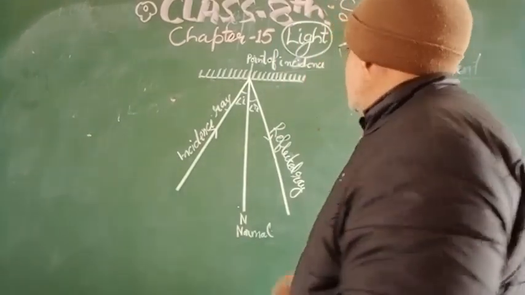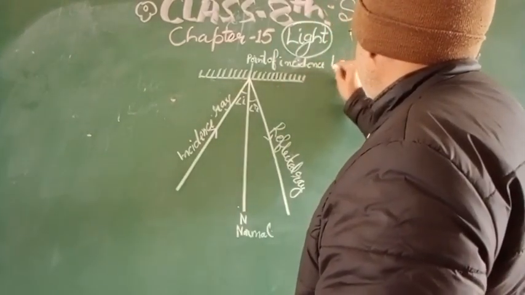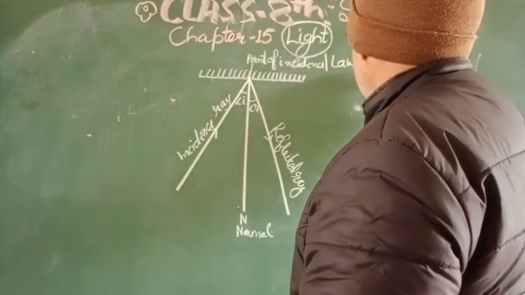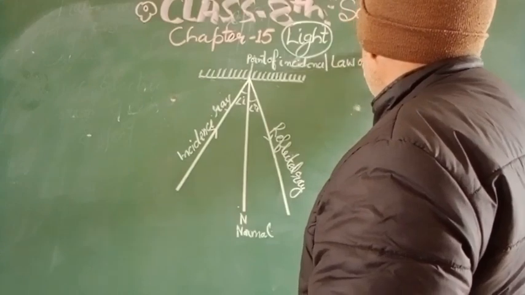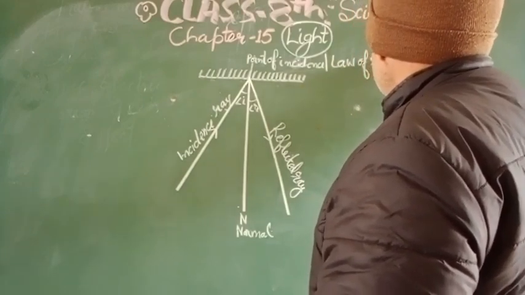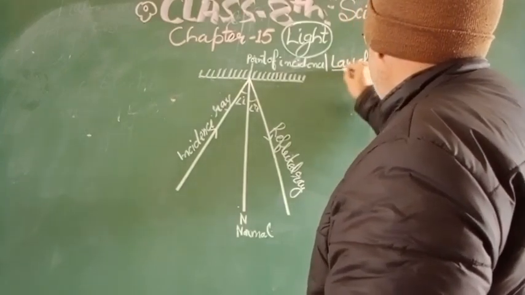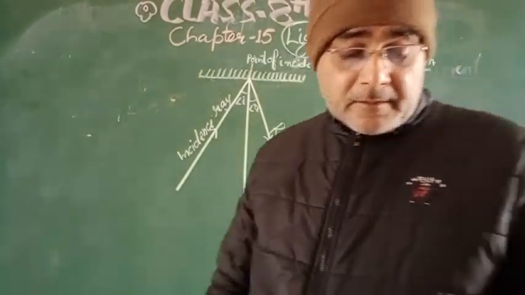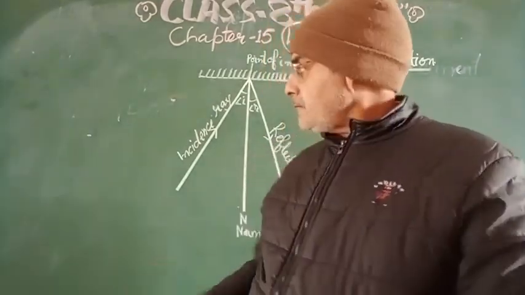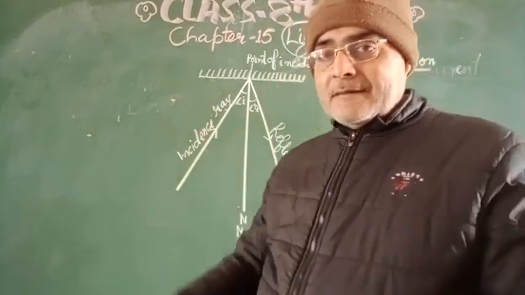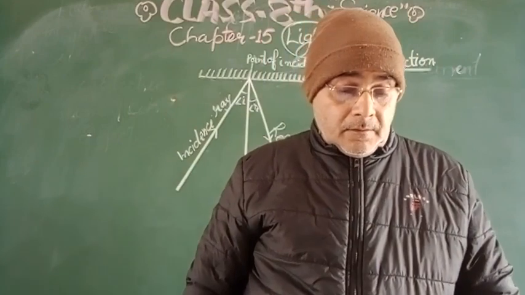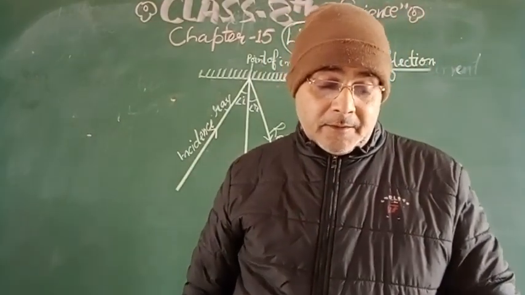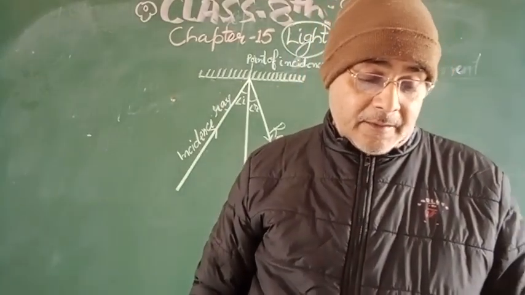Then let us see what the law of reflection will be. Dear students, the law of reflection says that, number one, the incidence ray, the reflected ray and the normal at the point of incidence all lie in the same plane.